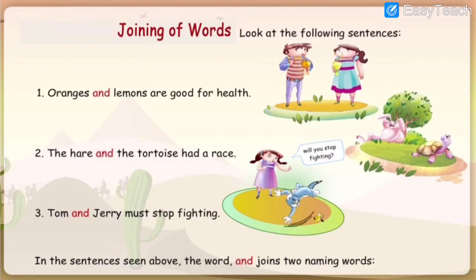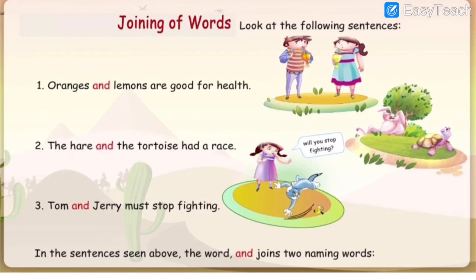Joining words. Look at the following sentences. See how the words are joined over here. Oranges and lemons are good for health. The hare and the tortoise had a race. Tom and Jerry must stop fighting.